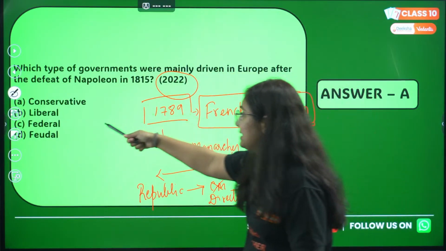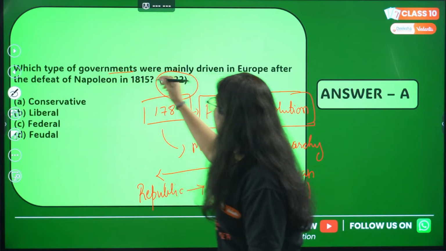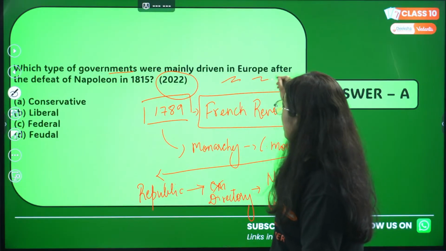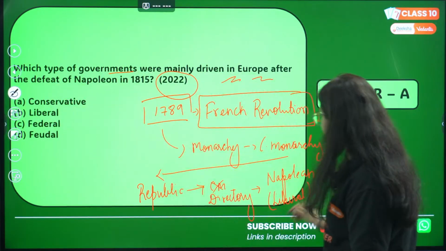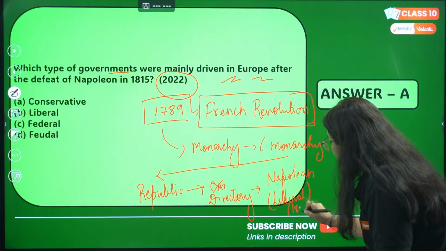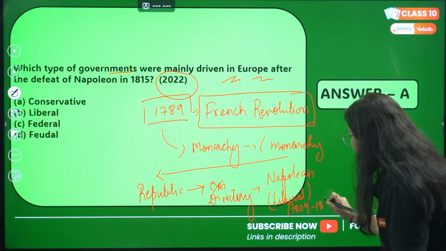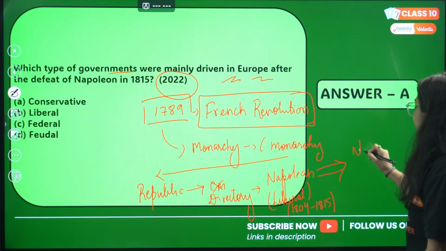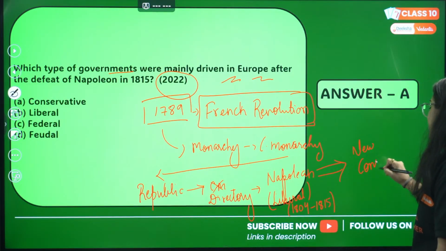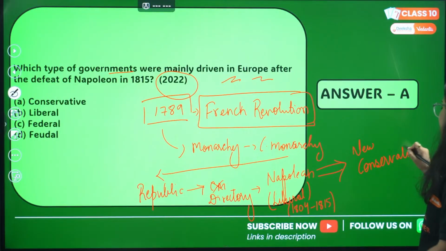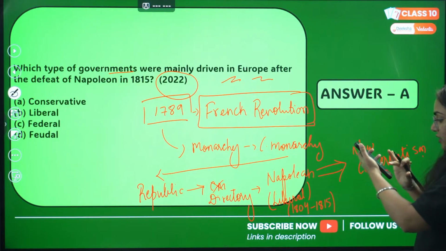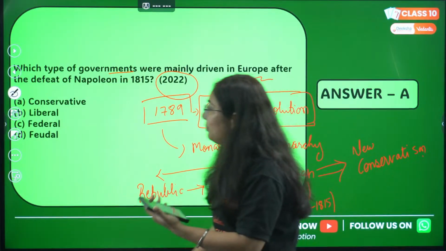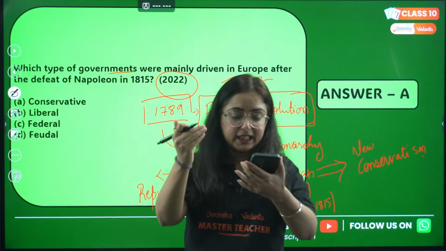Now the question is, which type of governments were mainly driven in Europe after the defeat? Napoleon ruled particularly from 1804 to 1815, right? After him, there was a rise of new conservatism. So yes, the answer is conservatism. They restored the Bourbon dynasty. So what is Bourbon? Rohit, I get your point.